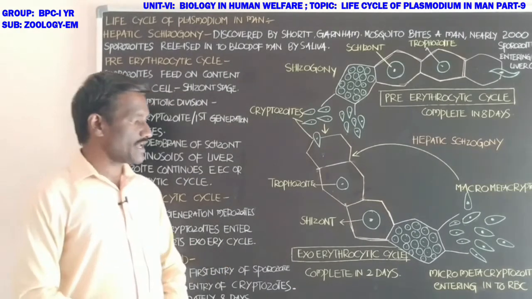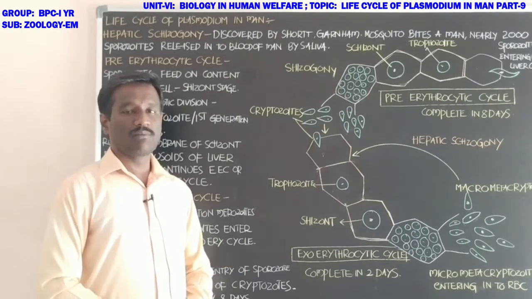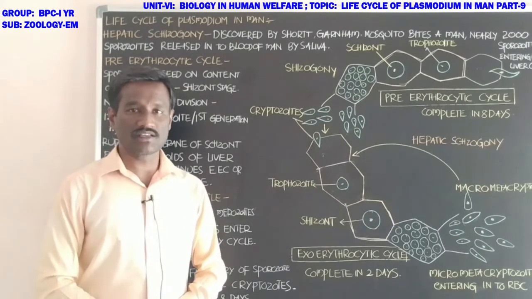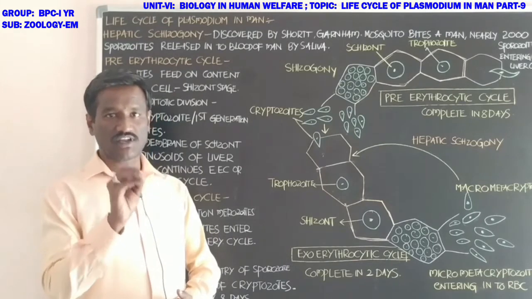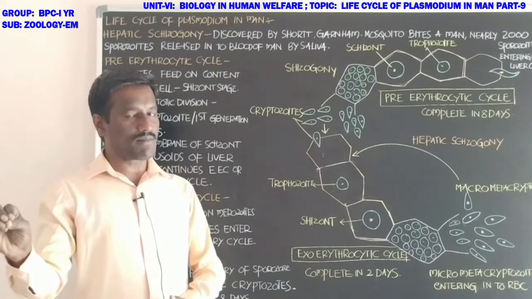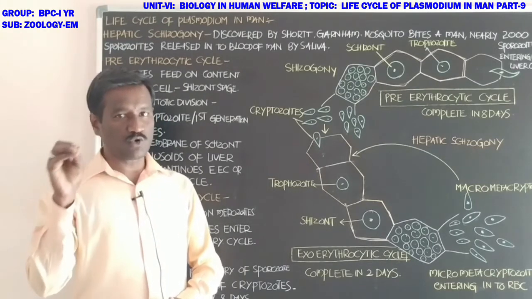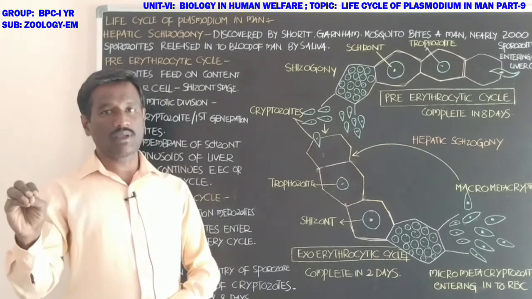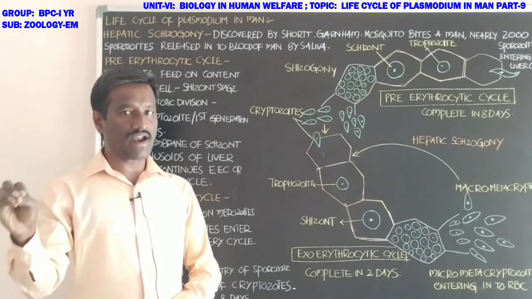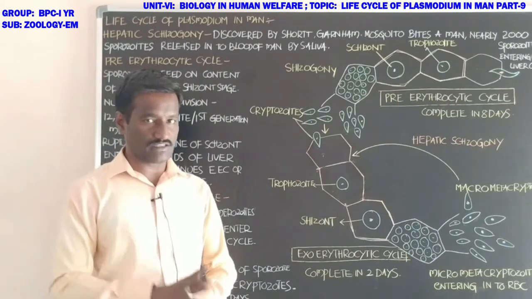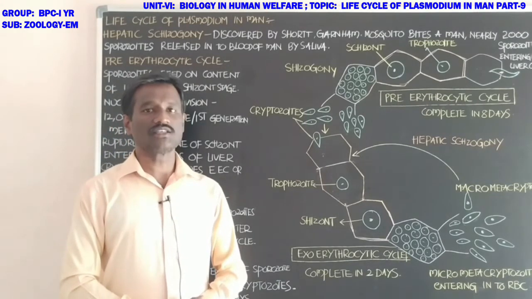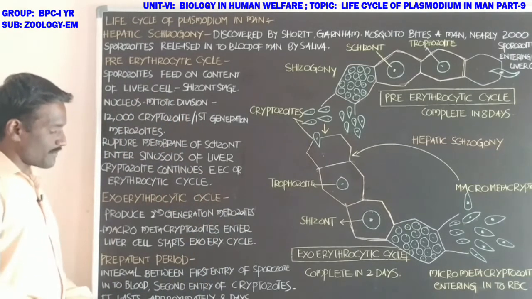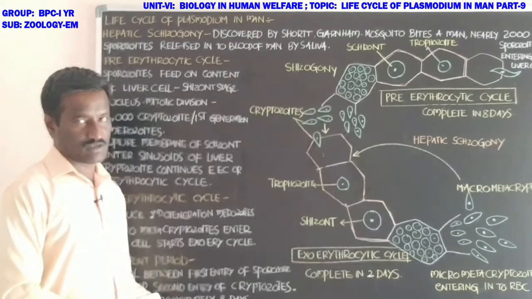What about the pre-patent period, students? The pre-patent period is the time interval between the first entry of Plasmodium into the blood in the form of sporozoites and the second entry into the blood in the form of cryptozoites. It lasts approximately 8 days.